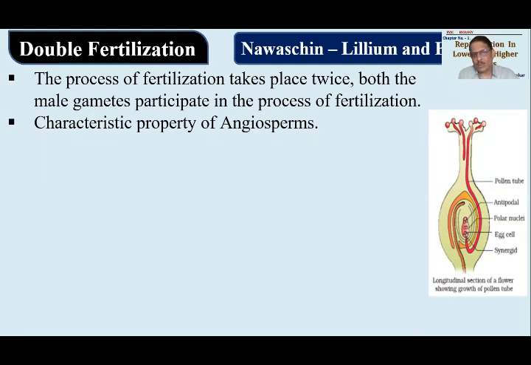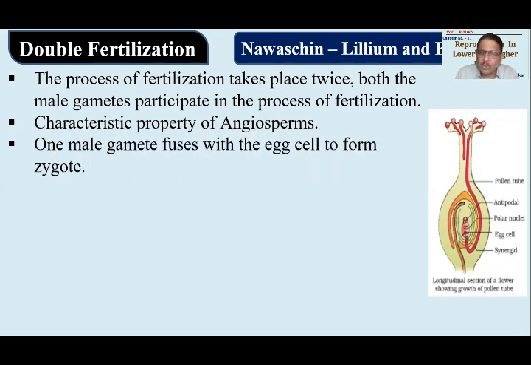In case of gymnosperms, there are two male gametes produced, but though they are produced by gymnosperms, only one will be utilized. The second one will degenerate. In case of angiosperms, the second male gamete is utilized for formation of endosperm tissue. ऐसा वाला चीज gymnosperms में नहीं होता है, and that's why it is a characteristic feature of only angiosperms.